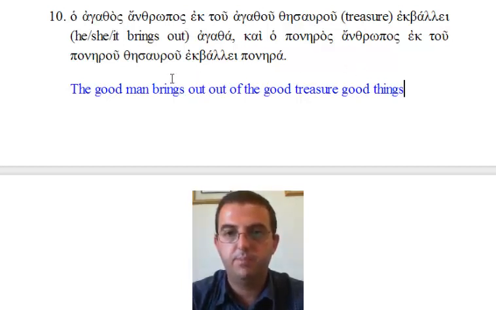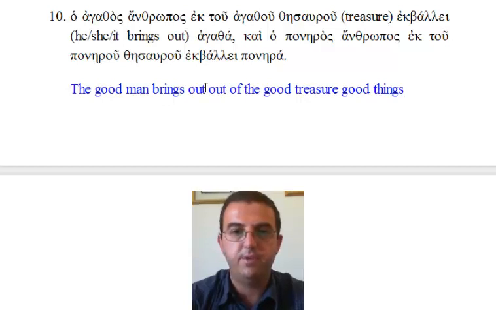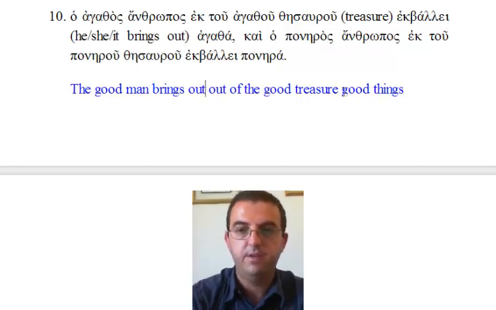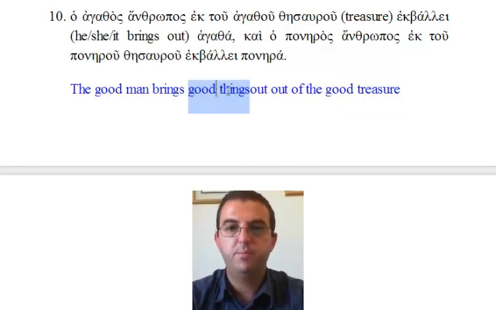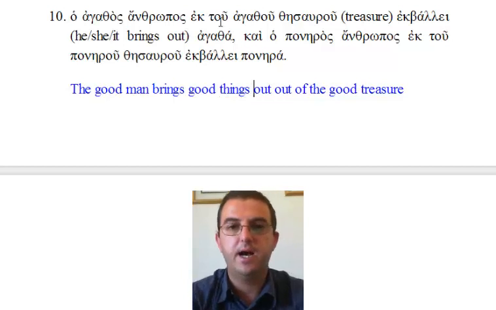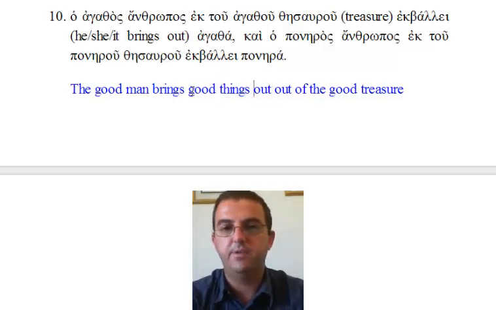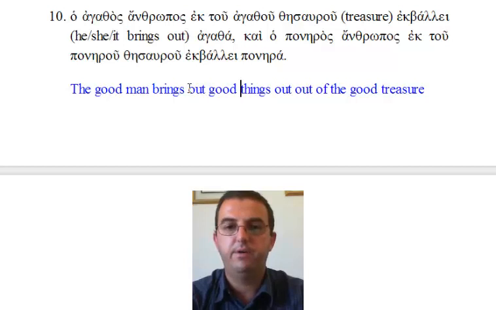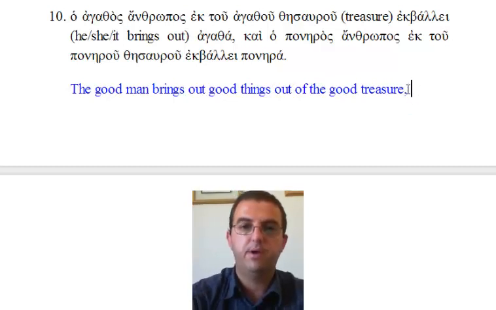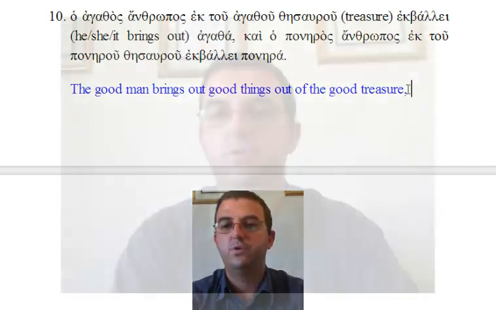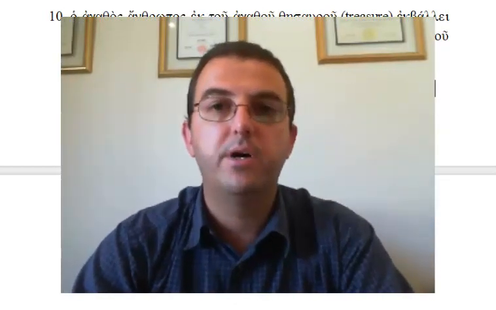There he is. Ho poneros anthropos, the evil man. So the he is the evil man. Brings out what? Ponera, just like agatha. Ponera is evil things. Out of ek, out of tou ponerou thesaurou, out of the evil treasure. We're lacking a little bit of context to make perfect sense of that one, but more or less that's what it is.